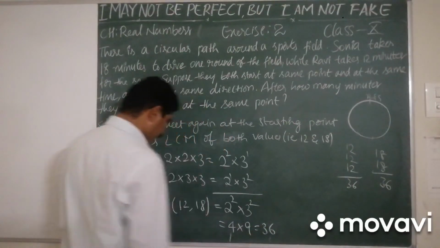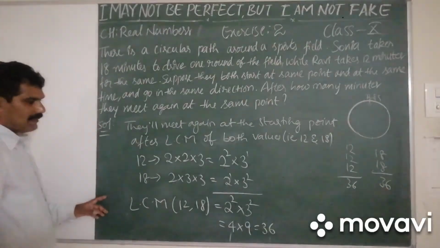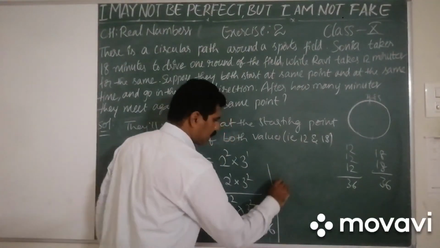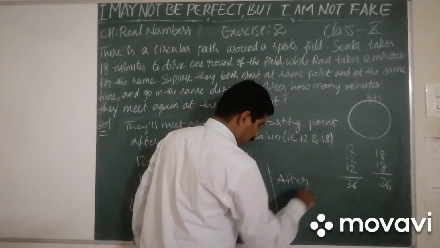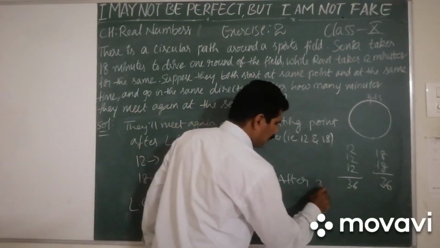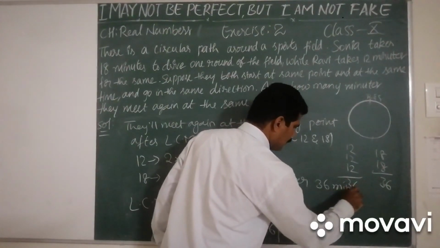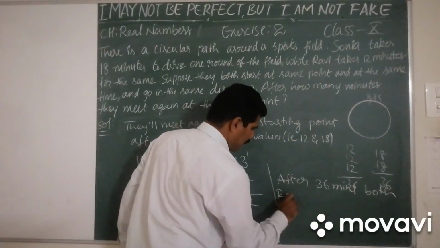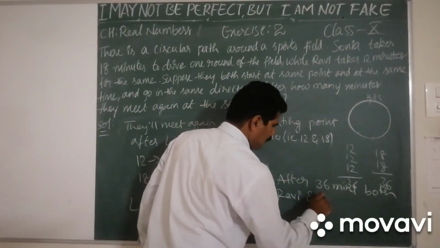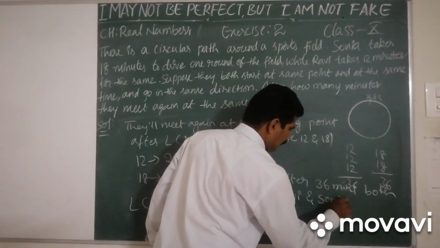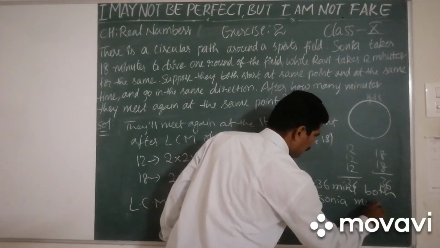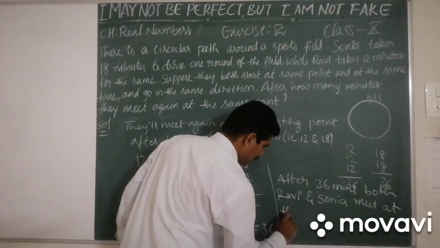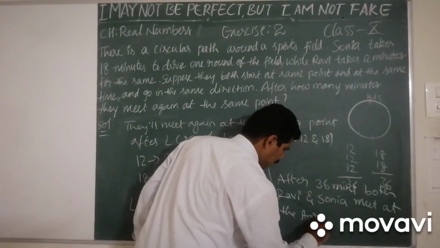So what can we write? After, sorry, not 16, 36 minutes. After 36 minutes, both Ravi and Sonia meet at the starting point.